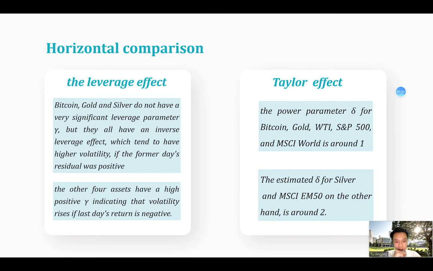As for the Taylor effect, the power parameter for Bitcoin, gold, WTI, S&P 500, and MSCI World is around 1, and for silver and MSCI EM50, on the other hand, it is around 2. Okay, next Guo Yutong and Youren will show method 2.2.